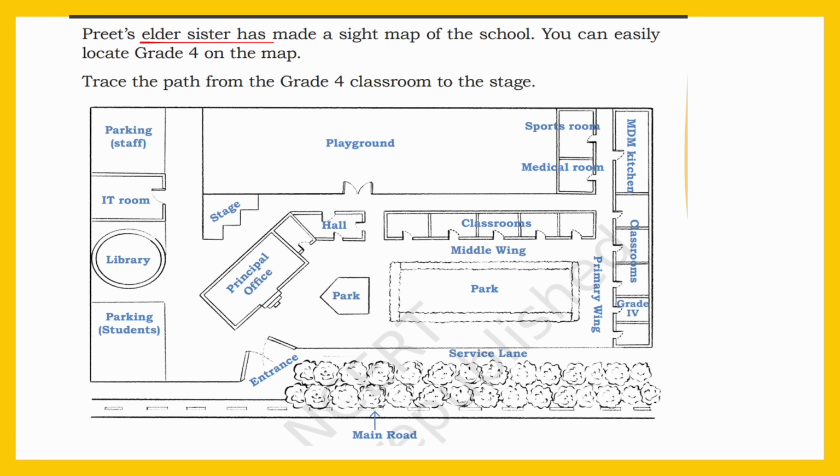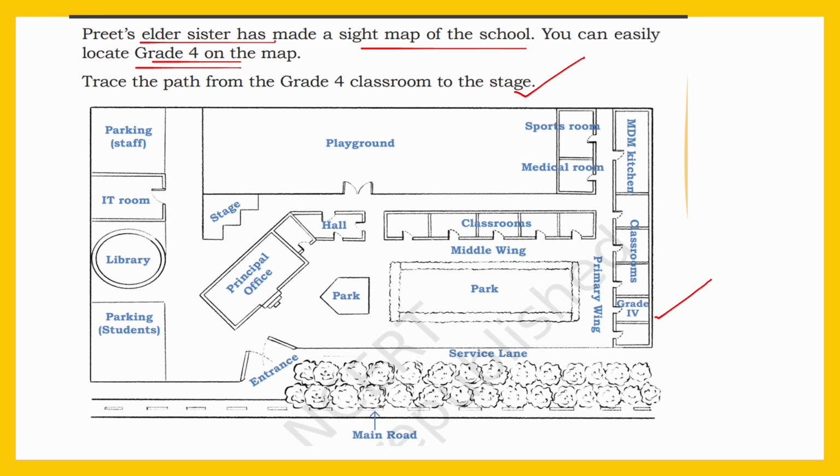Preet's elder sister has made a site map of the school. You can easily locate grade 4 on the map. So this is a site map of the school. Look on the map to find the grade 4 classroom. It is on the right side. See, here you can see grade 4.